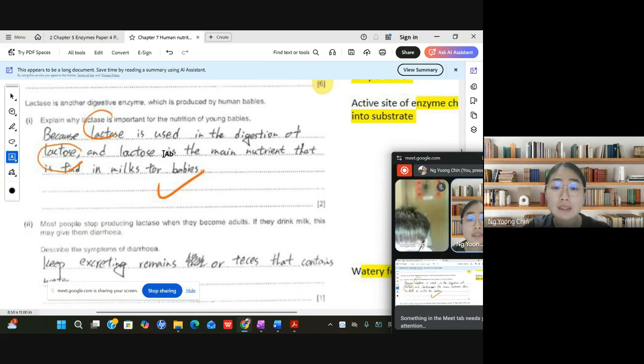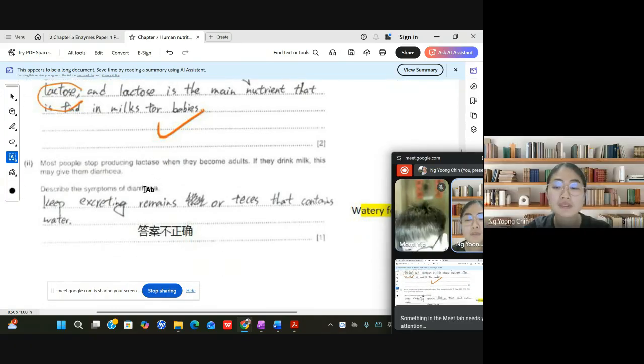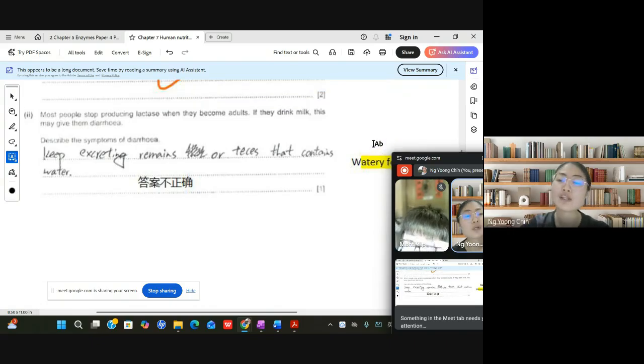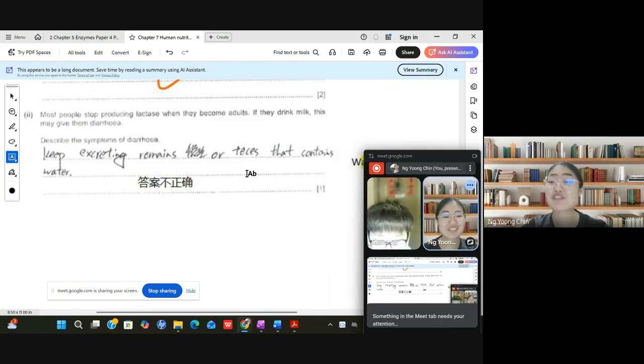Lactose is the main nutrient found in milk for babies, so lactase will digest the lactose. The symptom of diarrhea is watery feces. If you are unable to digest the food that you eat, you will have diarrhea.